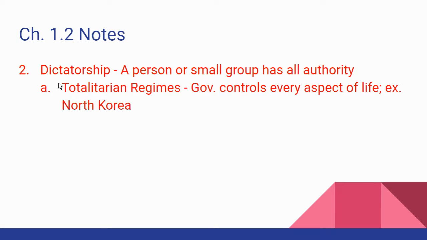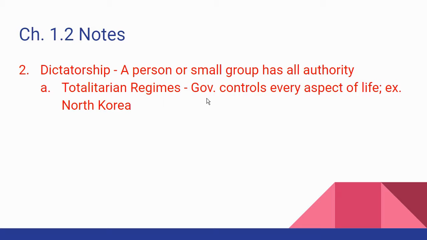Notice how the word total is part of this word, totalitarian. This means that you not only have one person or one group of people that controls the entire government, but they control every aspect of your life. North Korea would be a perfect example. In North Korea, you don't watch anything they don't want you to watch. You don't read anything they don't want you to read. You don't say anything they don't want you to say. They control every aspect of your life.